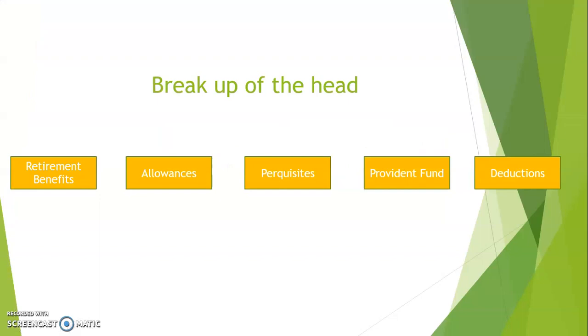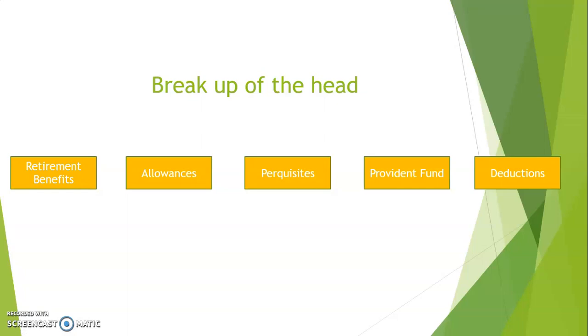In this breakup, as you see, there are 5 items, and these 5 items are the most important items of study for you when it comes to salary income. First and foremost, retirement benefits. Second comes allowances. Third, perquisites. Fourth, provident fund. And fifth, deductions.